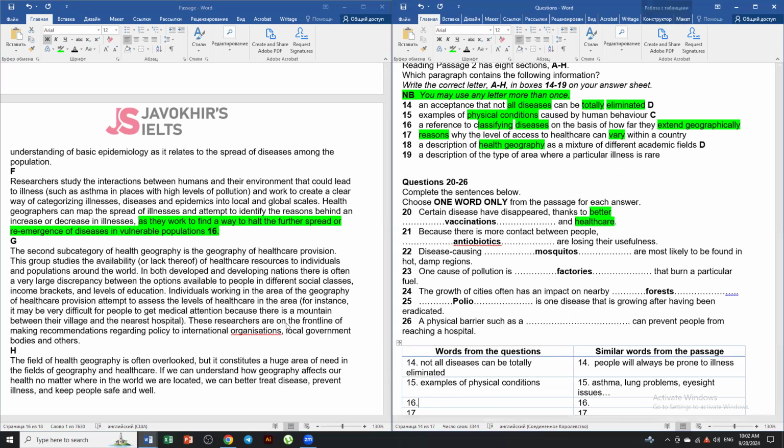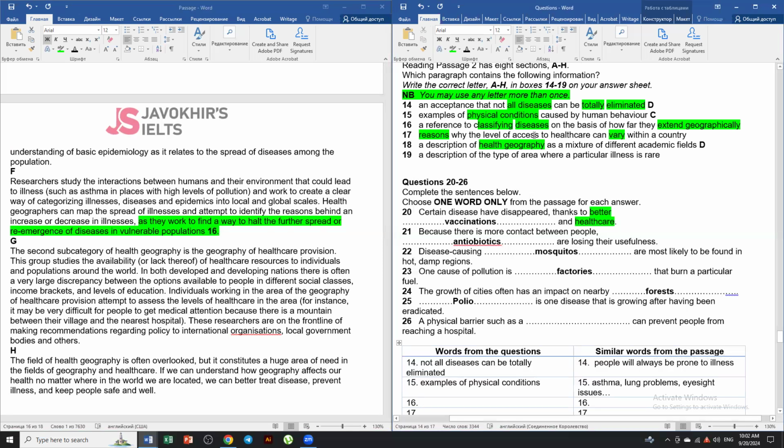Kind of classifying diseases. Do we have anything that is classifying asthma with high levels of pressure work to create a clear way of categorizing illnesses and so on and so forth.